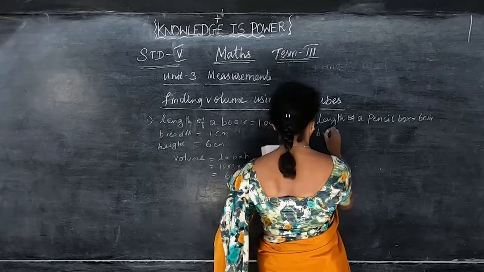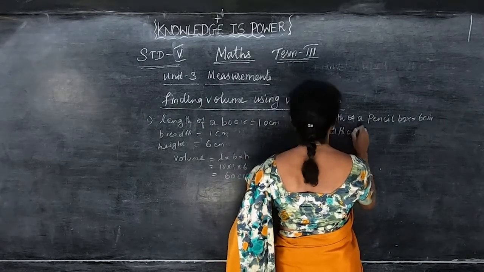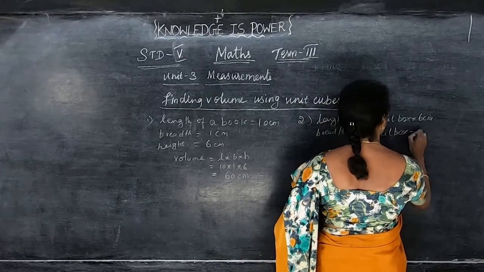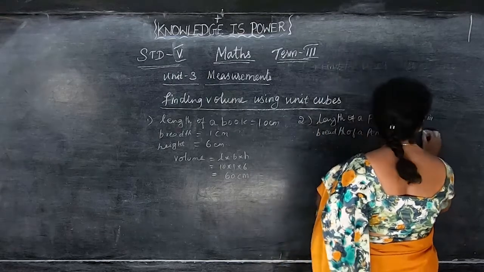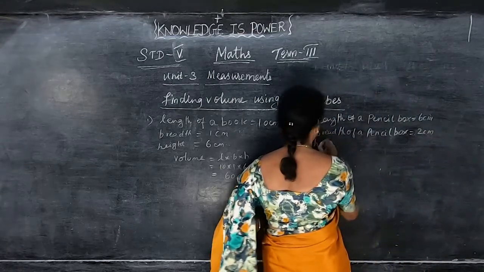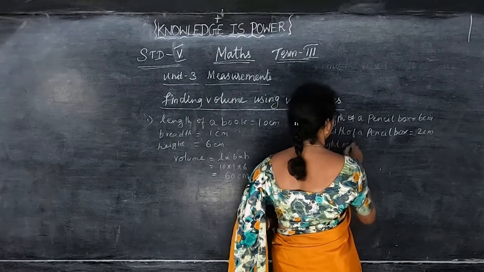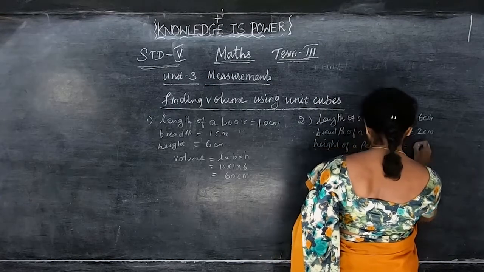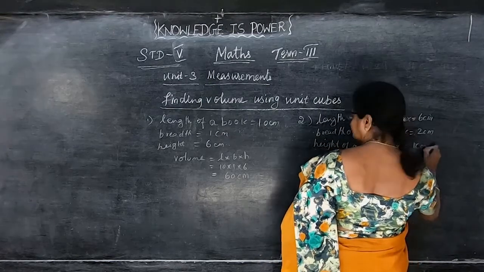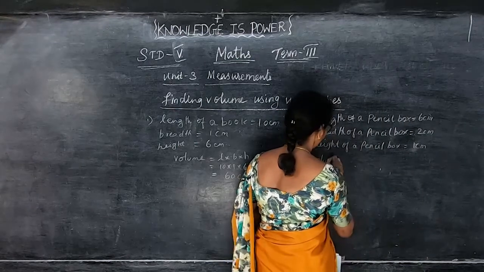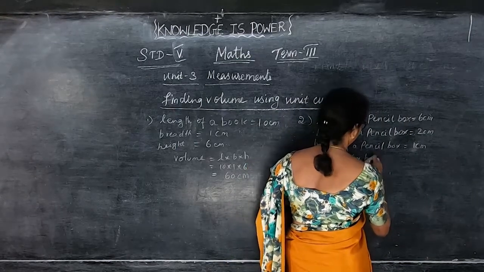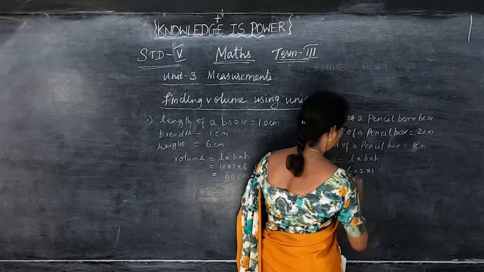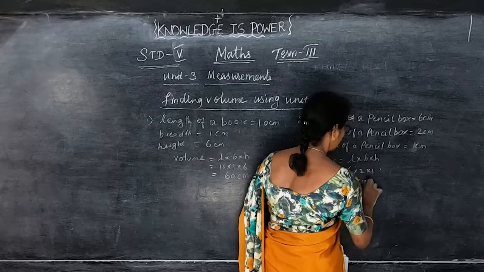Breadth of a pencil box. They have given the picture, but I have written it like a statement. Breadth is 2 centimeter. Height of the pencil box is equal to 1 centimeter. So volume is equal to length into breadth into height, that is 6 into 2 into 1. 6 twos are 12, 12 ones are 12 cubic centimeter.